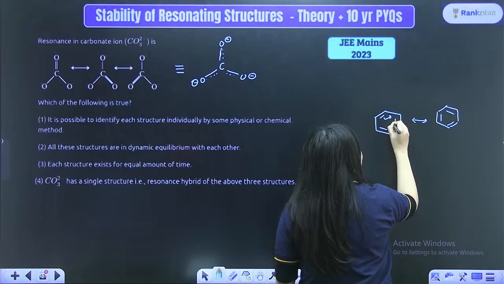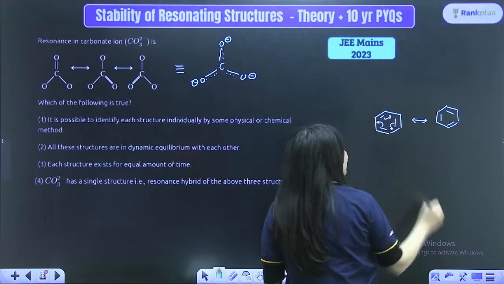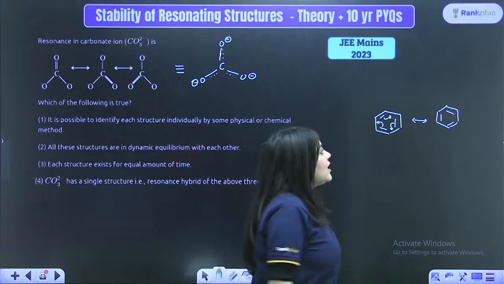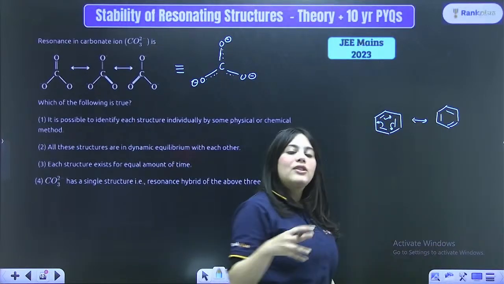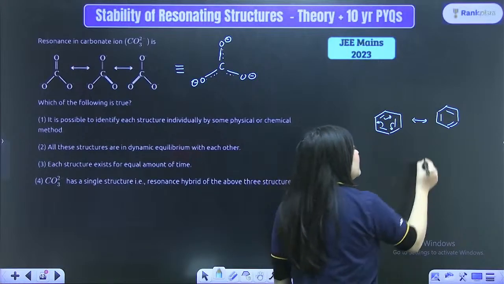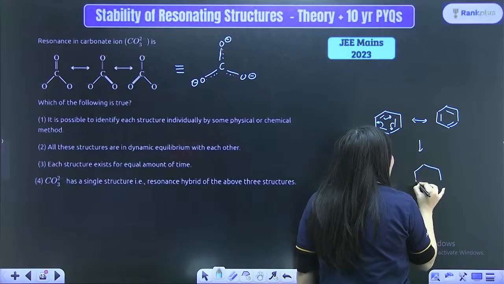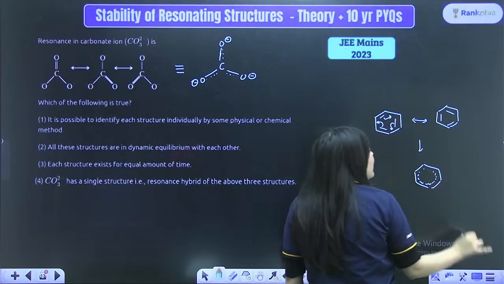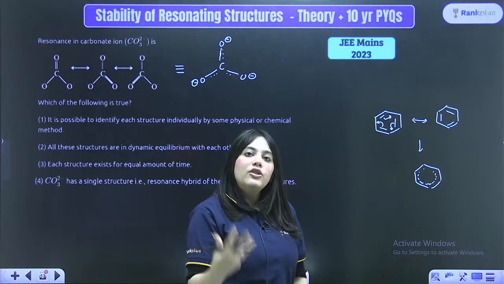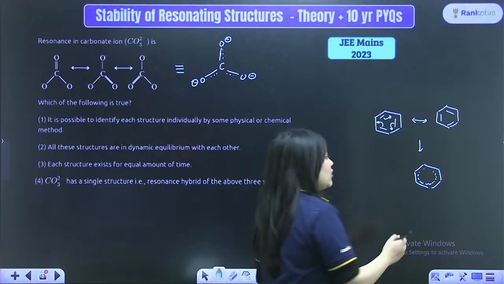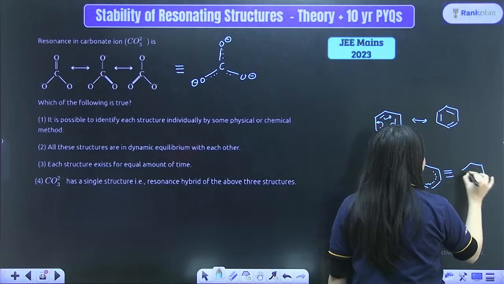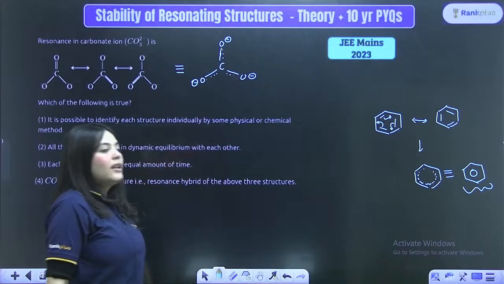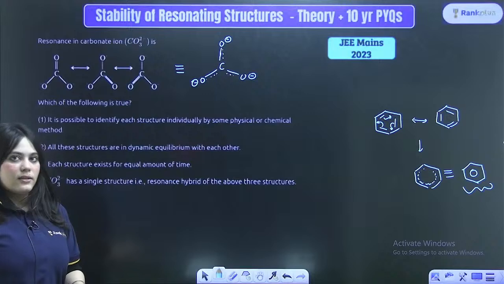Here the bond moved here, the bond moved here, the bond moved here. You can draw the resonating structure like this. Now which of these structures actually exists in real life? Your answer would be that actually a resonance hybrid in which all of these bonds have a partial double bond character exists. Like this. So this compound actually exists. None of the other compounds actually exist, right?